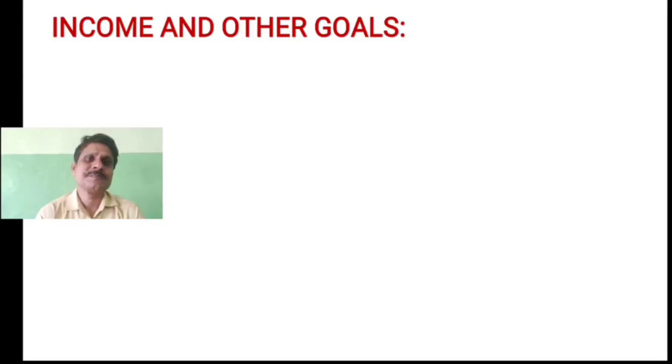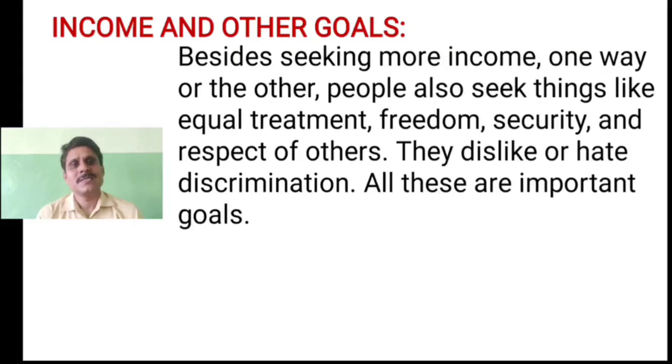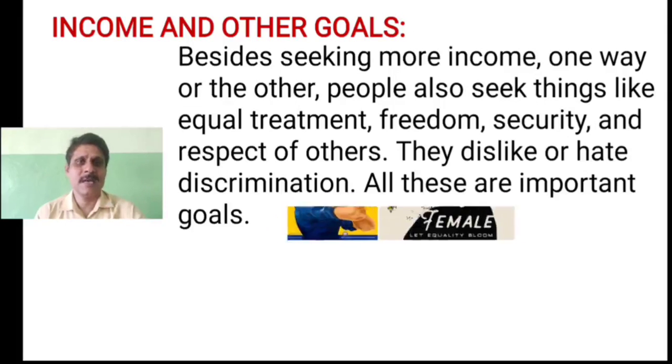Okay, children. Now, is it only income that matters for development? No. We also set some other goals other than income. Besides seeking more income, one way or the other, people also seek things like equal treatment, freedom, security, and respect of others. They dislike or hate the discrimination which they sometimes experience. So all these are important goals of development for all, children, because income alone will not make us happy. We also expect that there should be more aspects that keep us happy.